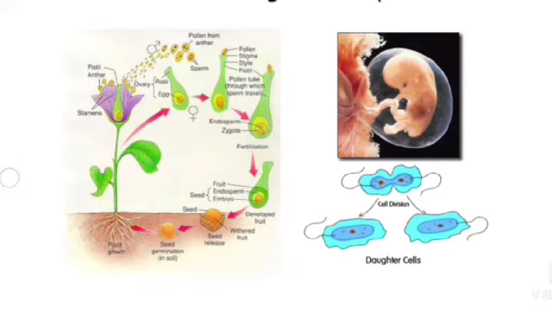Reproduction is specific. A dog produces pups. A neem seedling is produced from a neem tree. A human being produces an infant of its own type. Thus, each species produces only its own kind.